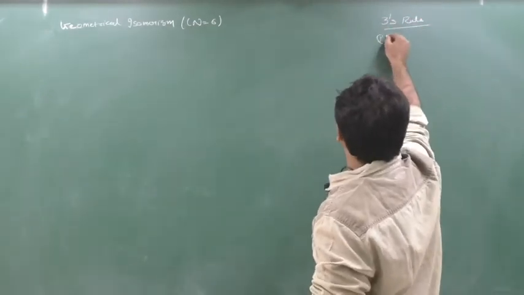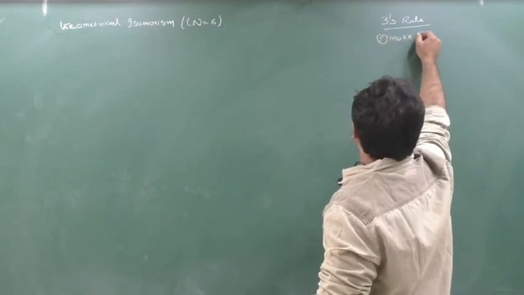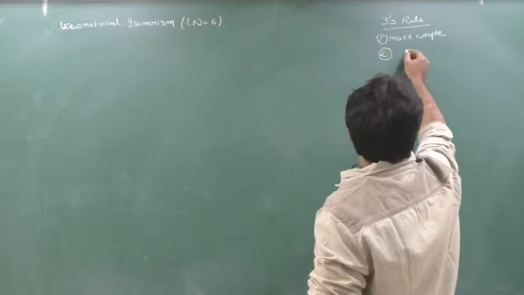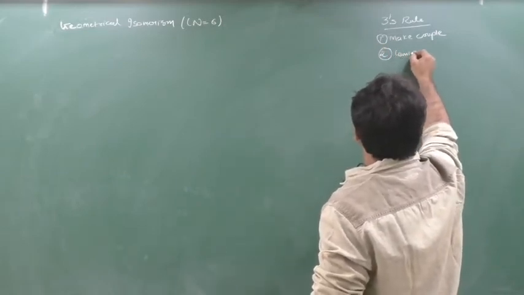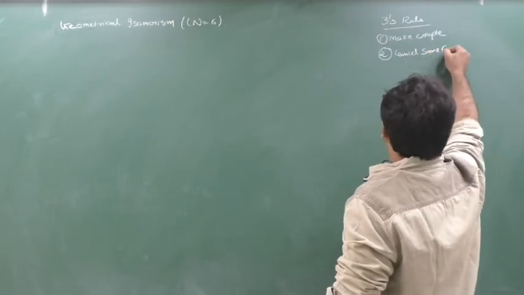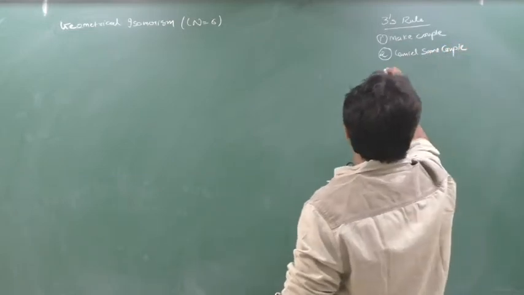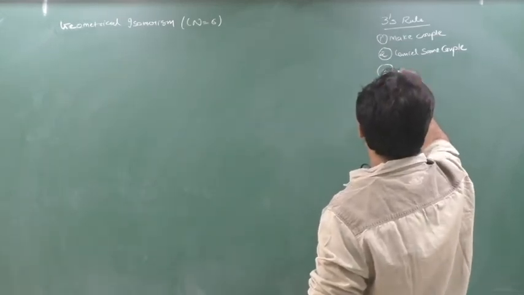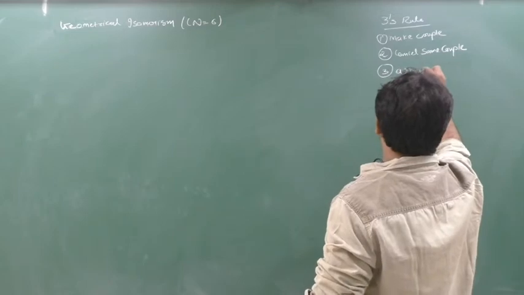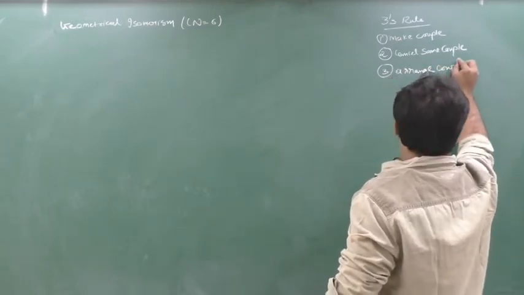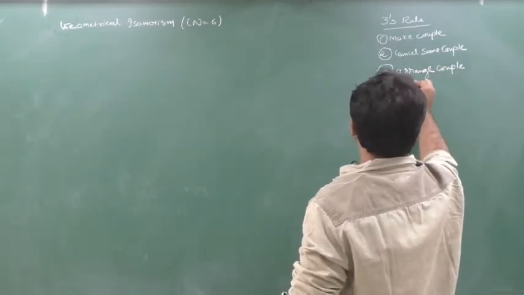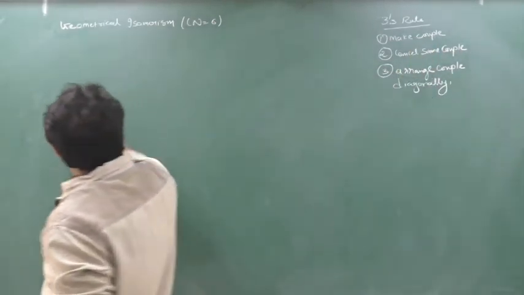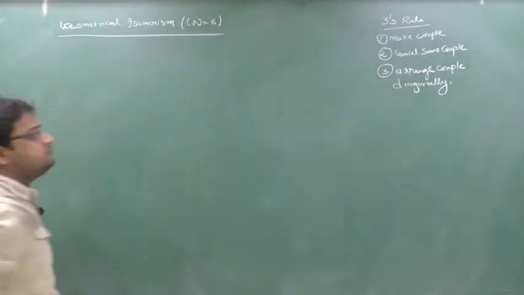What were the three rules? First, make a couple. Second, cancel the same couple. Third, arrange the couples diagonally.